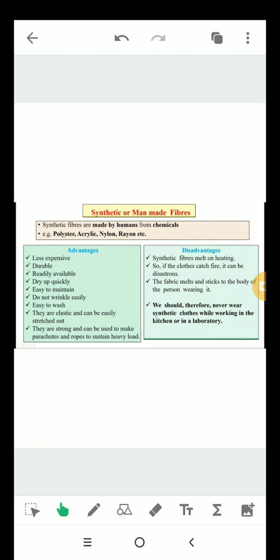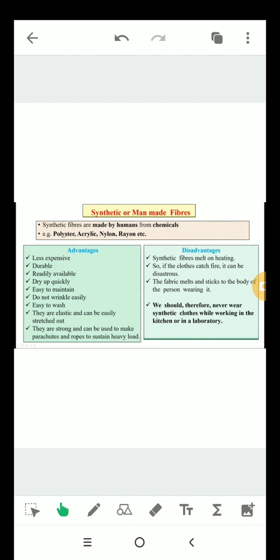Now let's talk about the advantages of synthetic fiber. These are less expensive, durable, readily available, dry up quickly, easy to maintain, do not wrinkle easily, easy to wash. They are elastic and can be easily stretched out. They are strong and can be used to make parachutes and ropes to sustain heavy load.